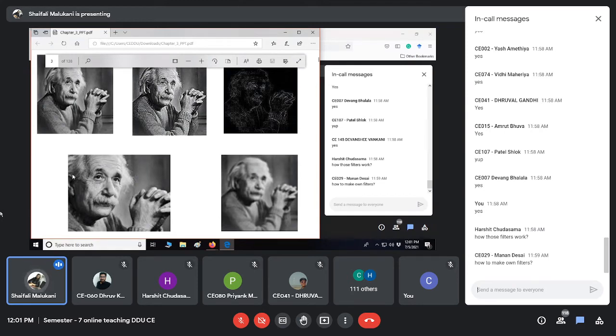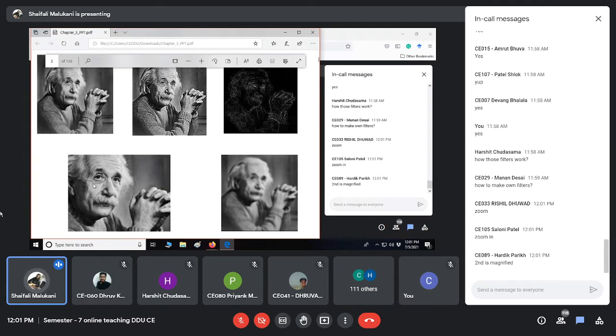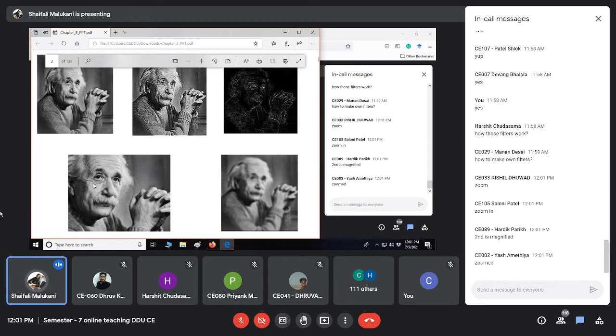Okay, tell me how these two are different. This and this. Yes, zoom in. The second is magnified. True, that is the zoomed one. This is also something you are going to study in your first session itself: how to zoom, and how this is created from this.